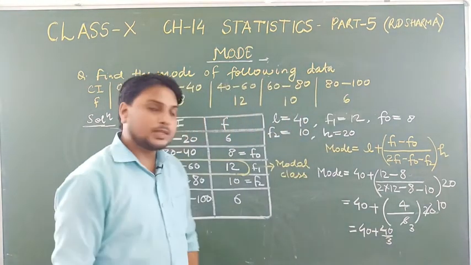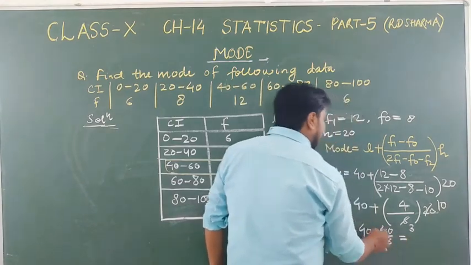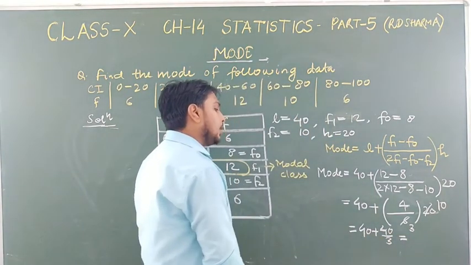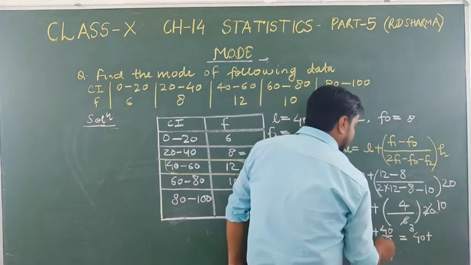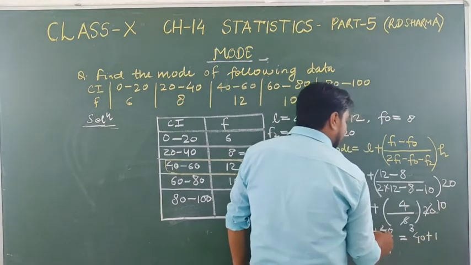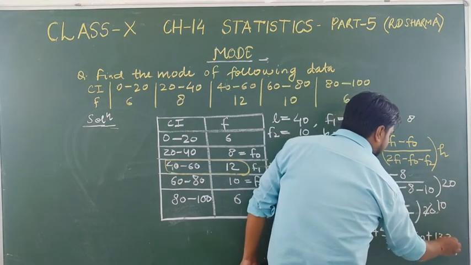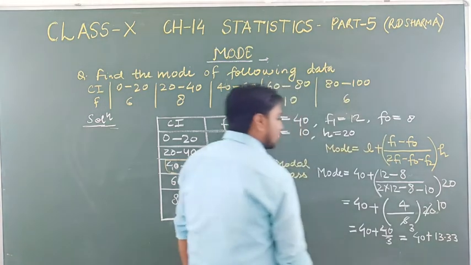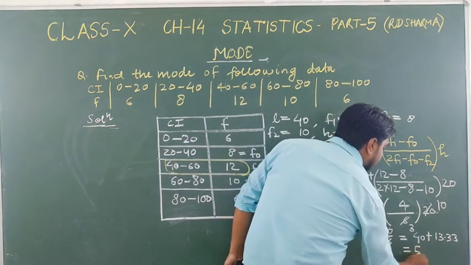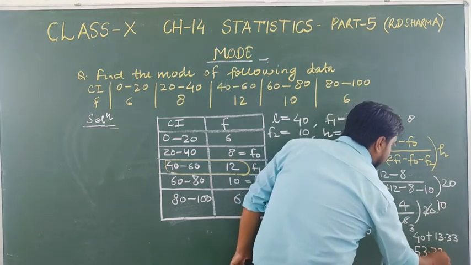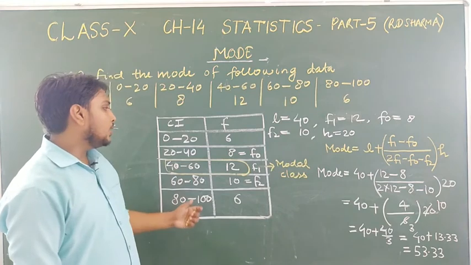How much will we get as the result? 40 plus 40 by 3. See, if we do 40 by 3, then we will get 40 plus 13.33. So here you will get your answer, that is 53.33.